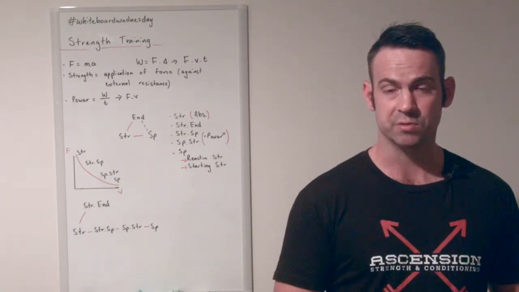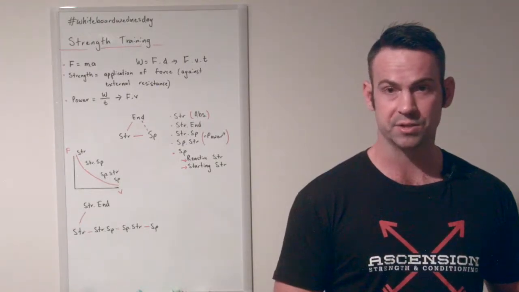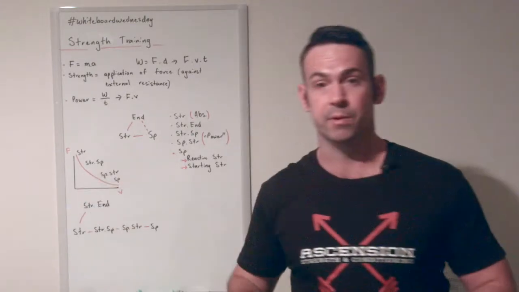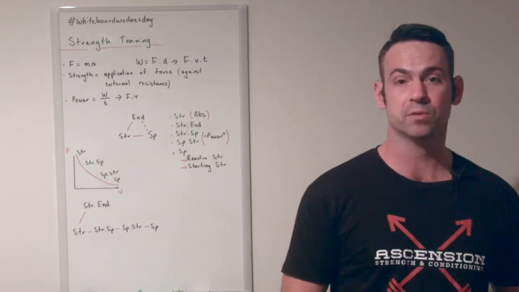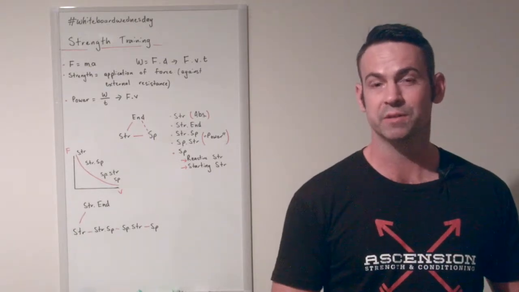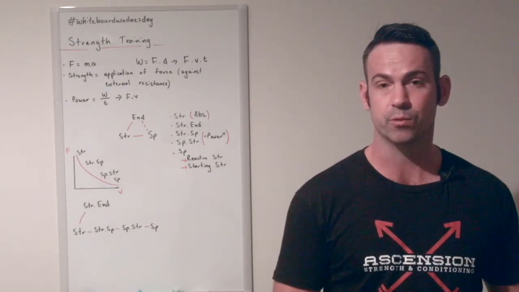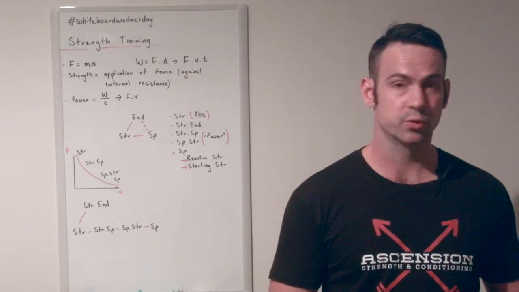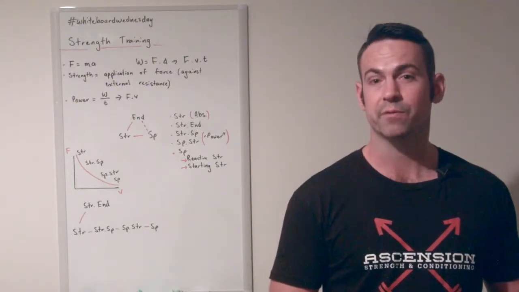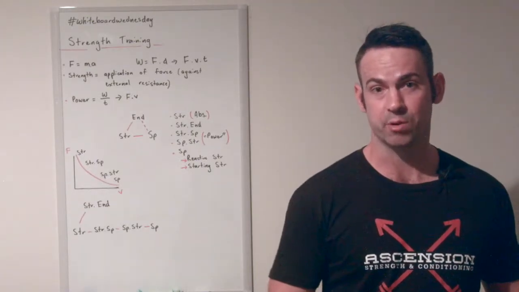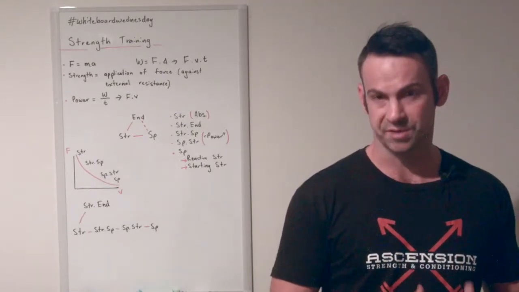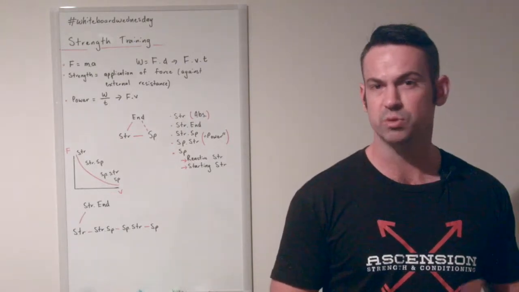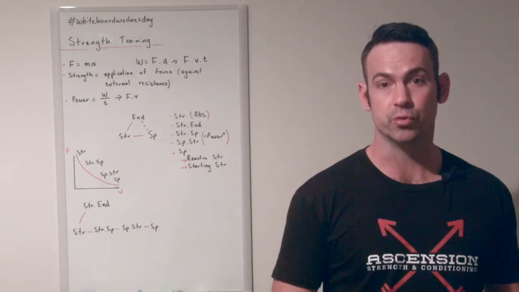Where does strength endurance fit on this curve, I hear you ask? Where strength endurance would sit if we were to graph the relationship between force and velocity would be under the curve. It would be somewhere in here. It's going to be relatively lower in the amount of force required, but more than none. It's going to be relatively low in the amount of velocity or speed required, but more than none. And as opposed to trying to do it fast or trying to do it heavy, we're trying to do it for as long as possible or for as many reps as possible, and that's the endurance aspect. It still has a force component.